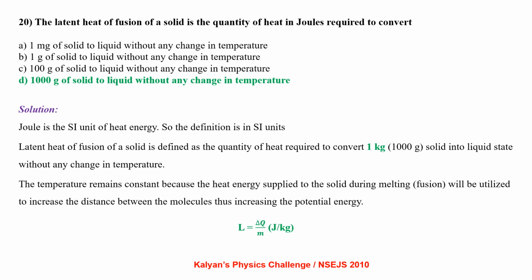Latent heat of fusion of a solid is defined as the quantity of heat required to convert 1 kg, that is 1000 grams of solid, into liquid state without any change in temperature. The temperature remains constant because the heat supplied to the solid during melting or fusion will be utilized to increase the distance between the molecules, thus increasing the potential energy. So the latent heat is given by the formula L equal to delta Q by M, that is measured in joule per kg in SI.